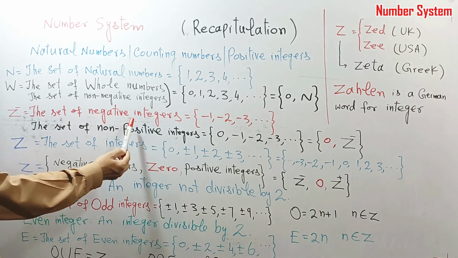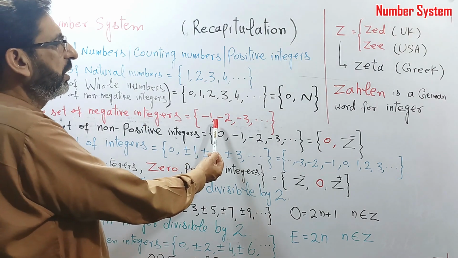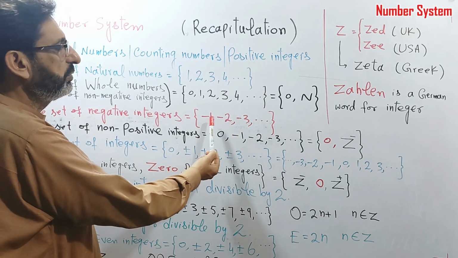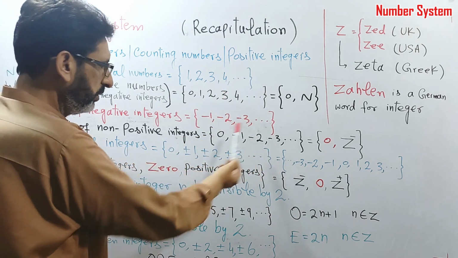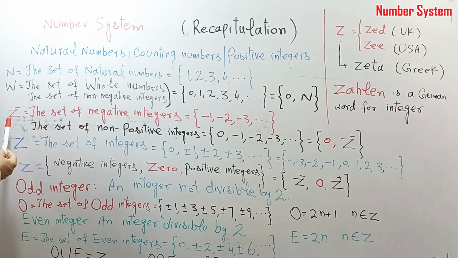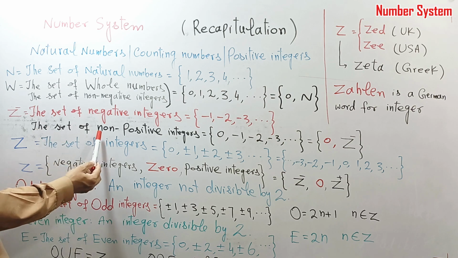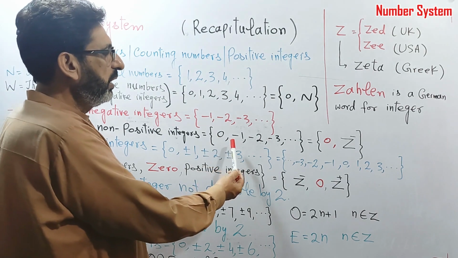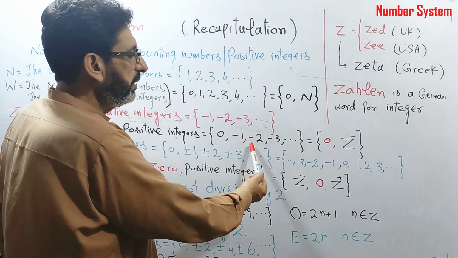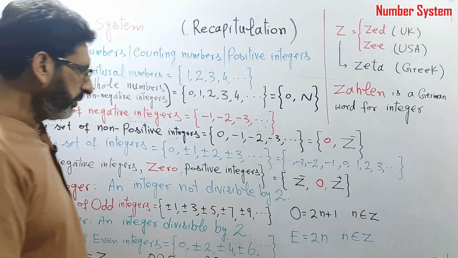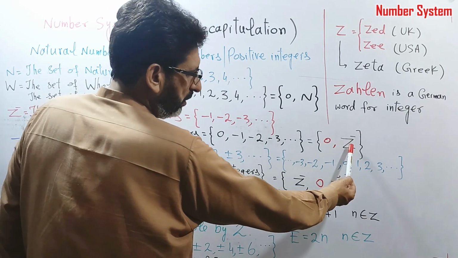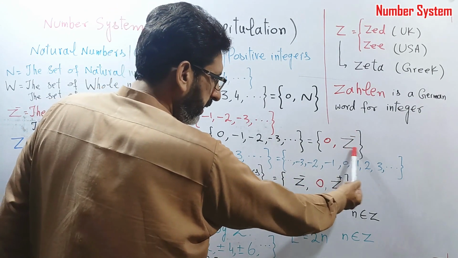The set of negative integers: these are the negative counterparts of natural numbers, -1, -2, -3, and so on. Usually it is denoted by Z with a negative sign. The set of non-positive integers: 0 and all the negative integers constitute the set of non-positive integers, 0 and Z negative, the set of negative integers.